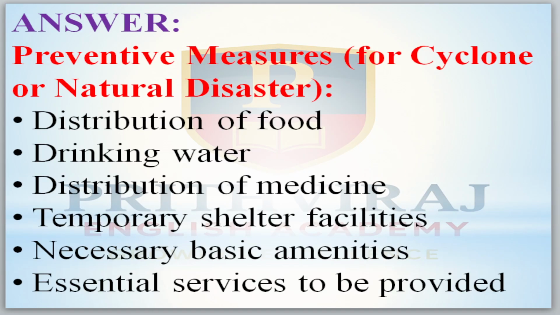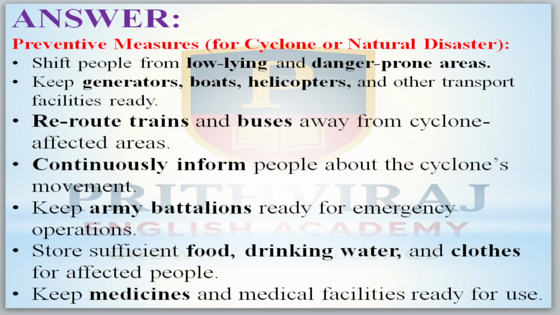This one also you can write. Other, you can write this one also: distribution of food, drinking water and medicine, temporary shelter facilities, necessary basic amenities and essential services to be provided. Whichever you want, you can write. The first one or the second one, both are the same, though different. These are the answers for cyclones, as precautionary measures. You can write this one or you can write this one.